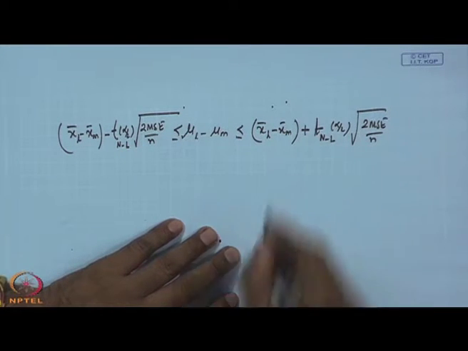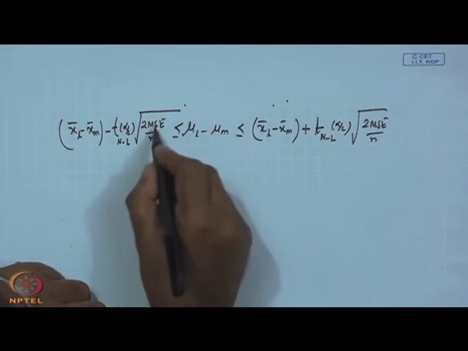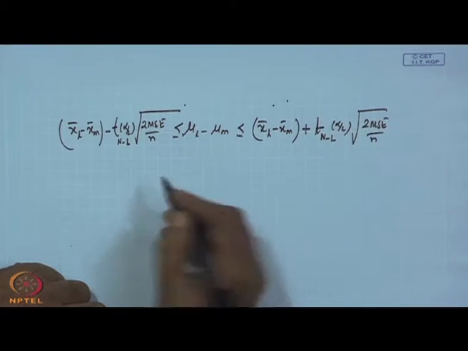What will happen if your sample sizes are different? So, this quantity will not be 2 MSE by n. Exactly.